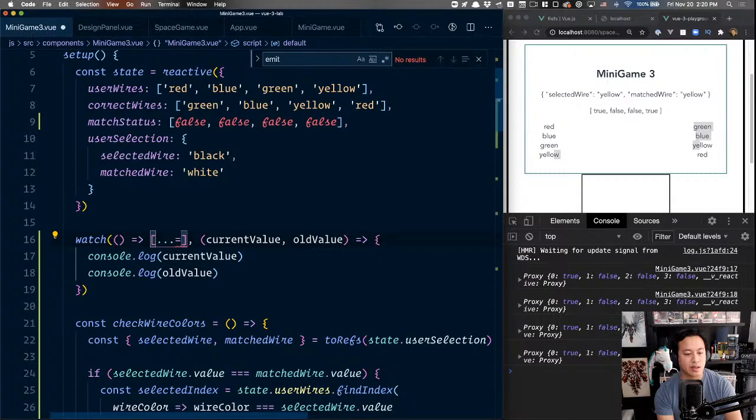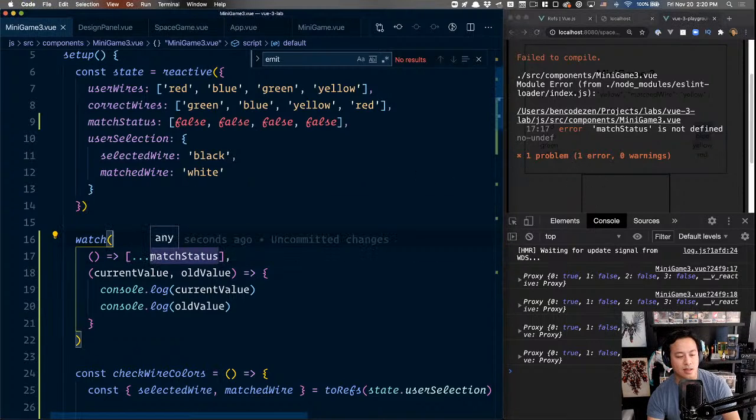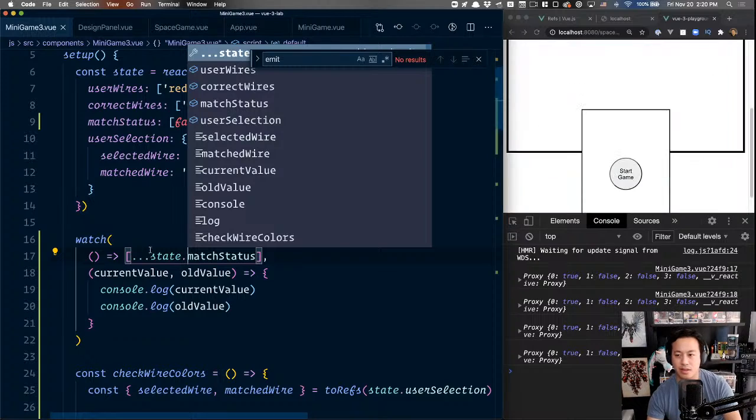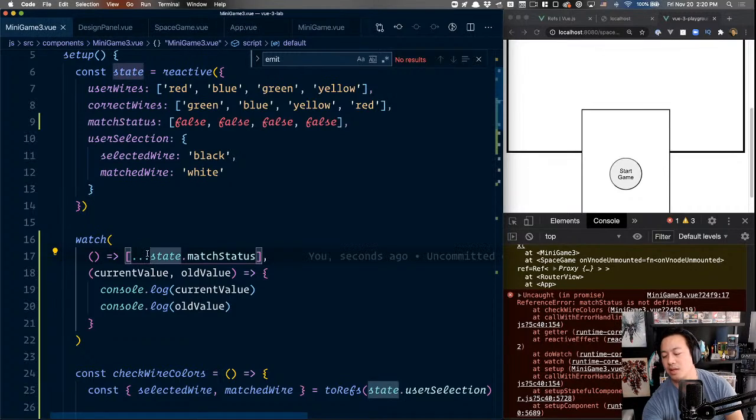Before we check Alex's match status like this, I think this state.matchStatus, sorry. There we go. It did not like that. Okay, hang on a sec, let me check. Okay, what Alex said. He had a syntax that was super helpful. It made sense to me at the time, and of course when I'm trying to recall it to memory, it is taking a sec. All right, so Alex did this thing.